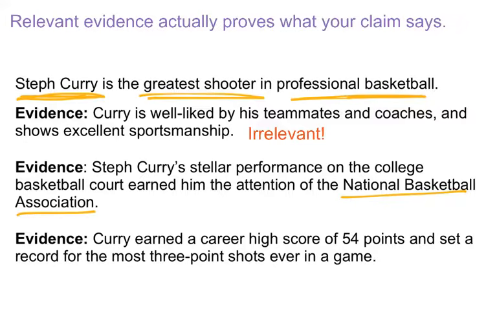The last piece of evidence says, Curry earned a career high score of 54 points and set a record for the most three-point shots ever in a game. Finally, the piece of evidence is about Steph Curry and talks about his shooting skills. We know that he earned a high score of 54 points in one game and also set a record for the most three-point shots ever, meaning he's better than other people who are currently playing. Evidence number 3 is the most relevant.